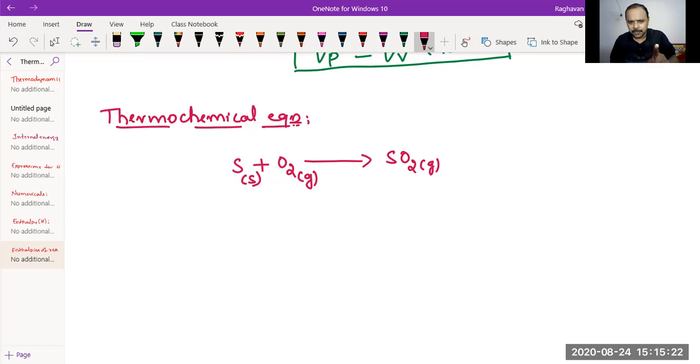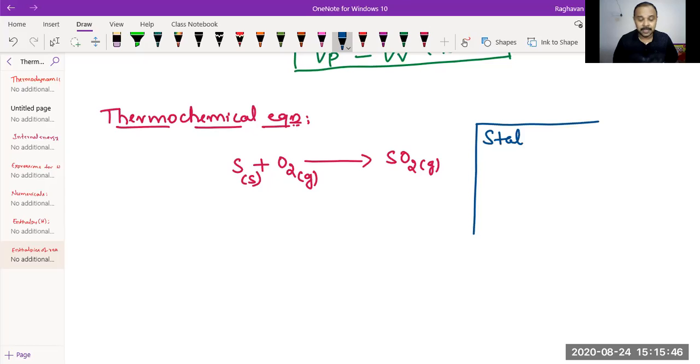But when it comes to the definition, what is the standard state of a substance? It is the state of the substance at 1 bar pressure, at a specified temperature, in its most stable form. Look at this definition.